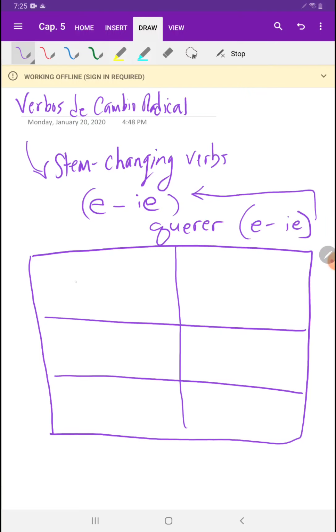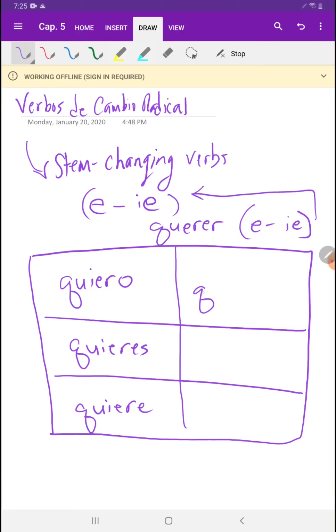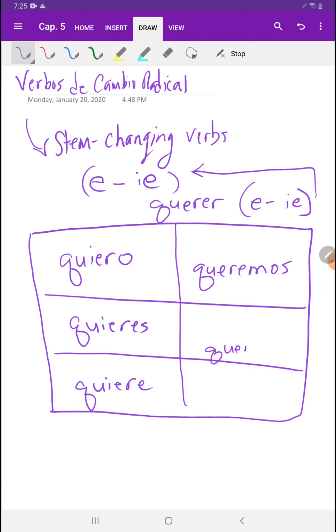So if we look at the yo form, the verb changes to yo quiero, tú quieres, ella quiere, nosotros queremos, vosotros queréis, ellos, ellas, ustedes quieren. So if we look here, we call these boot verbs because if you notice, the change